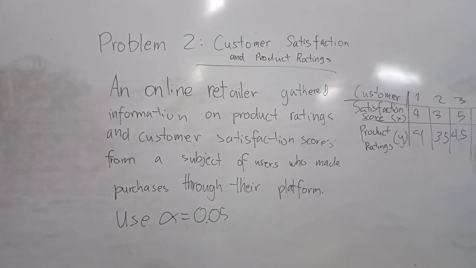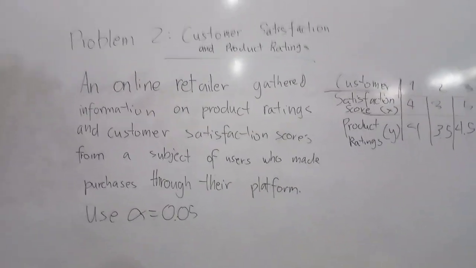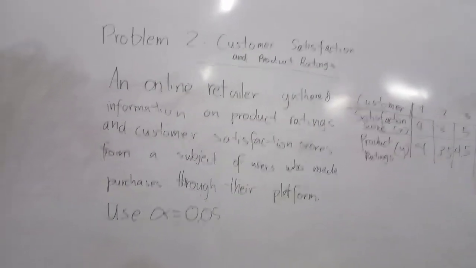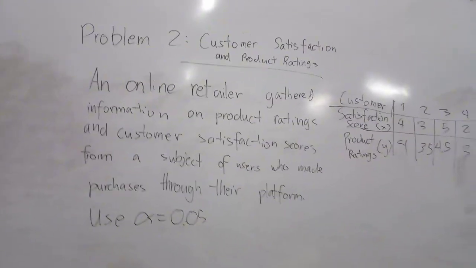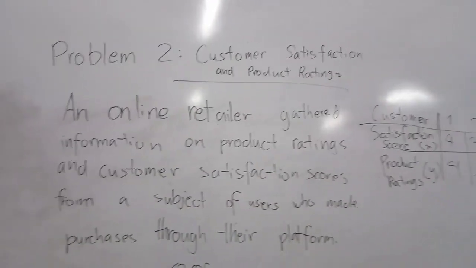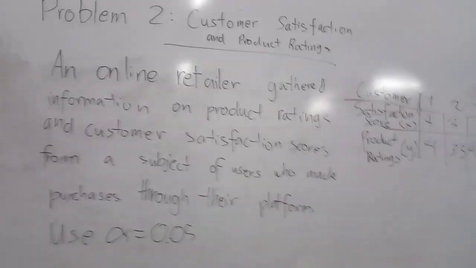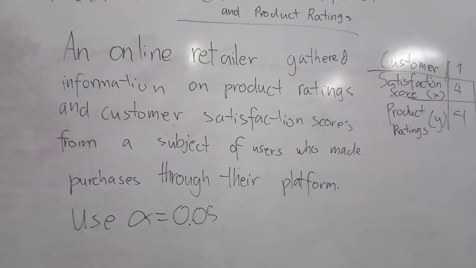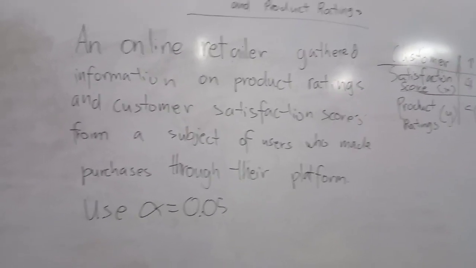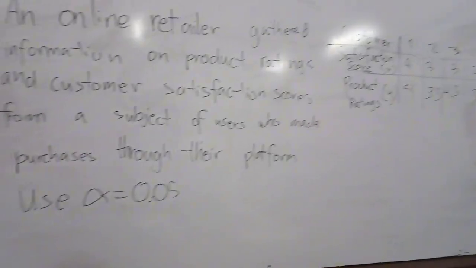Now moving on to problem number 2, customer satisfaction and product ratings. Okay, in problem 2, we're just gonna redo all the stuff, from computing the value of R using the table and using the 5 steps procedure. An online platform gathered information on product ratings and customer satisfaction scores from a sample of users who made purchases through their platform. Use alpha equals 0.05, which is the level of significance.